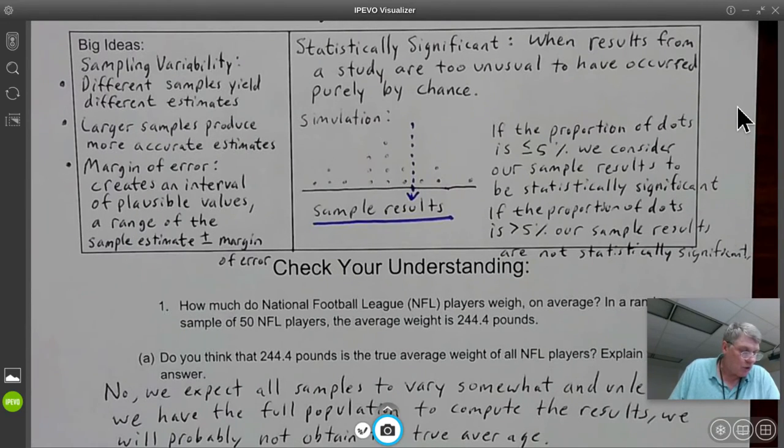Larger samples produce more accurate estimates. The more that you have in your sample, the better. For the football player one, if you select more than 50 people randomly, you're probably going to get a little bit more accurate results. Let's say you chose 100 or 200 players. The more that you select, the more accurate your results theoretically are going to be.